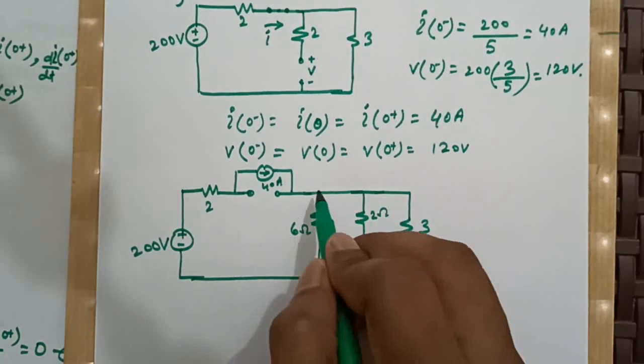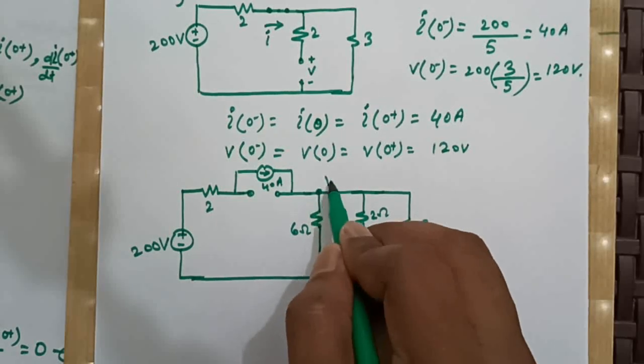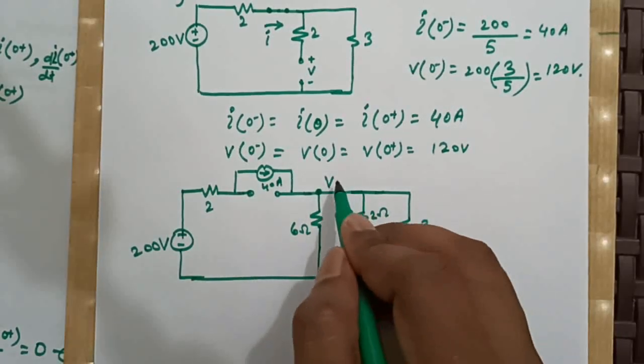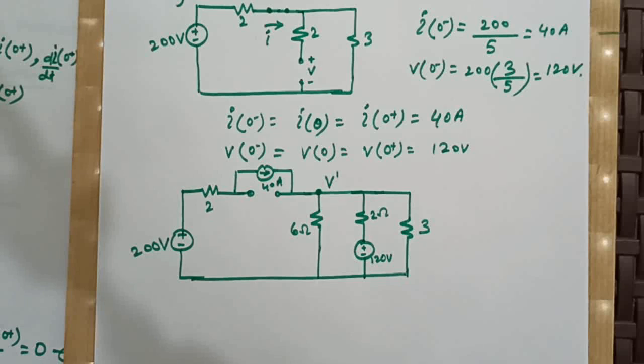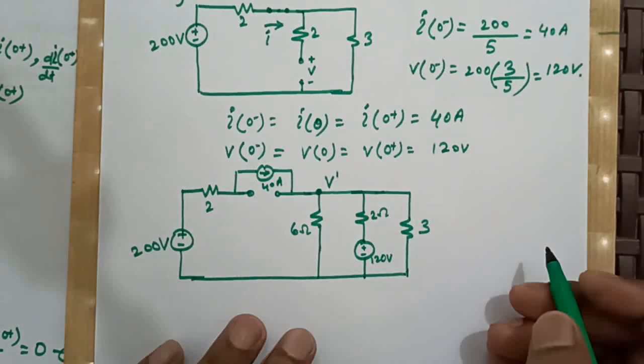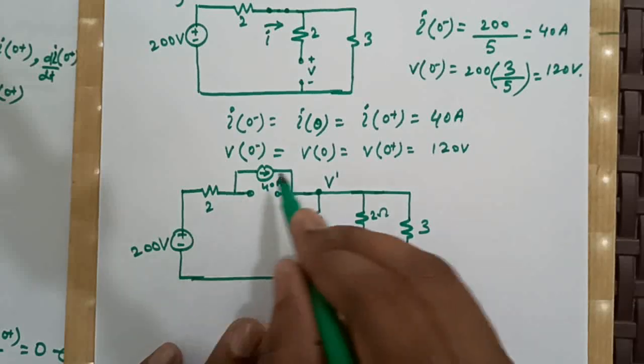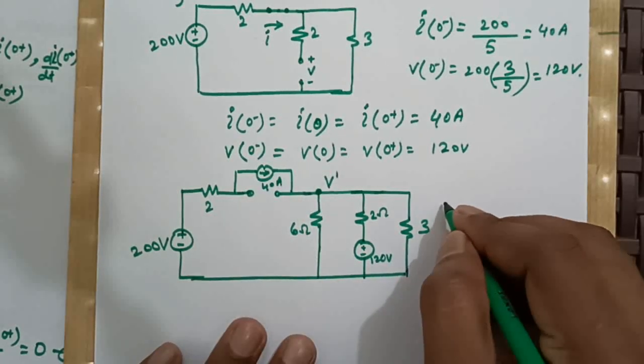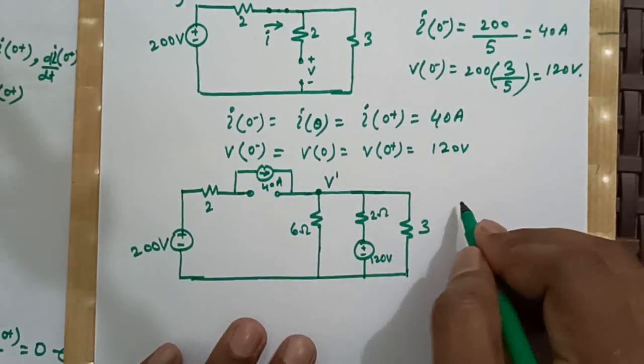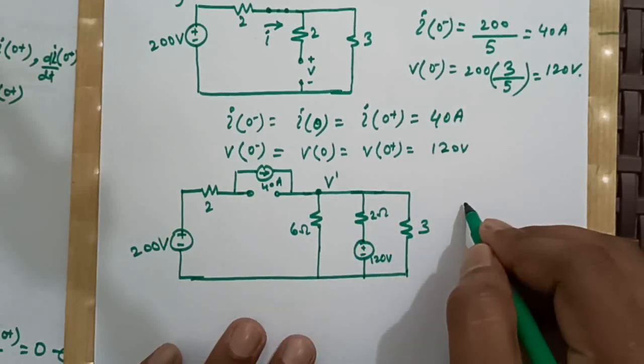Now if I say that this node has a voltage V, or say it is V dash, right? So if I write KVL, sorry, nodal analysis here, what we will have?